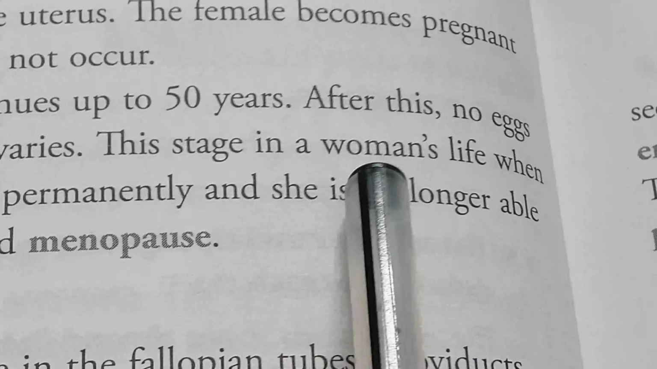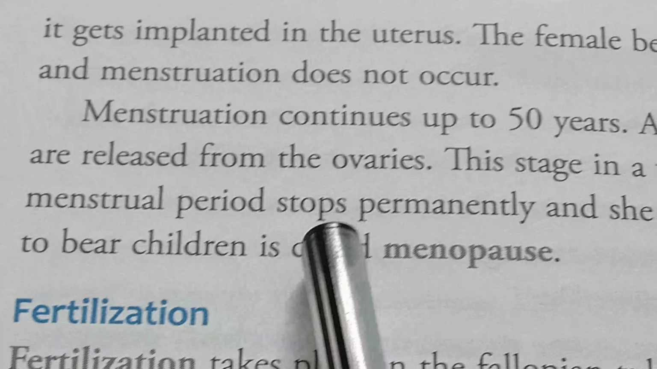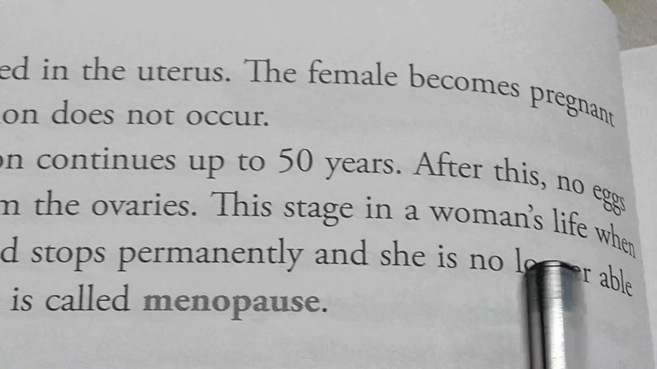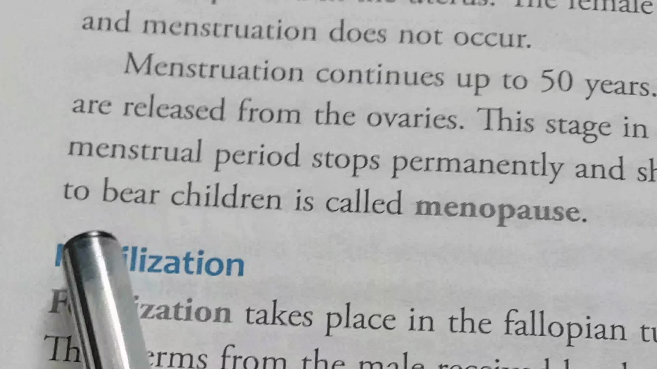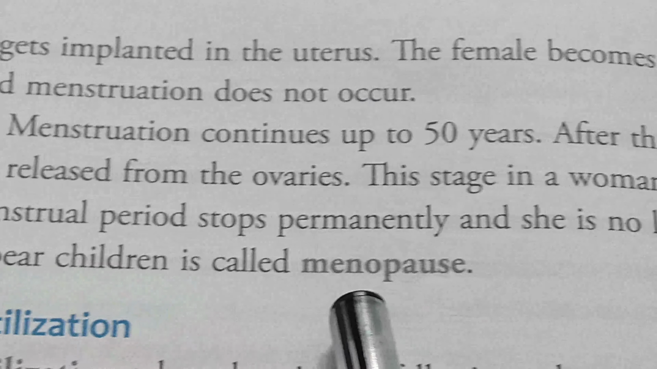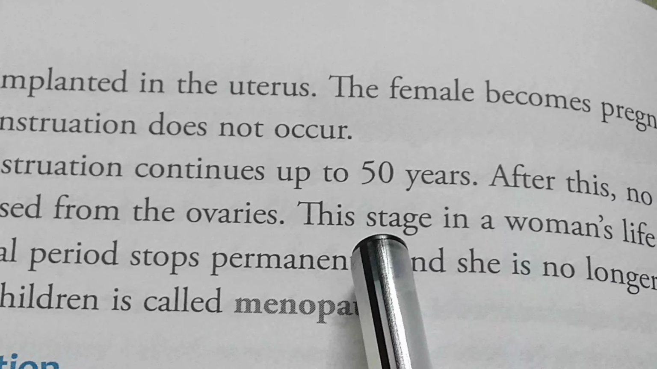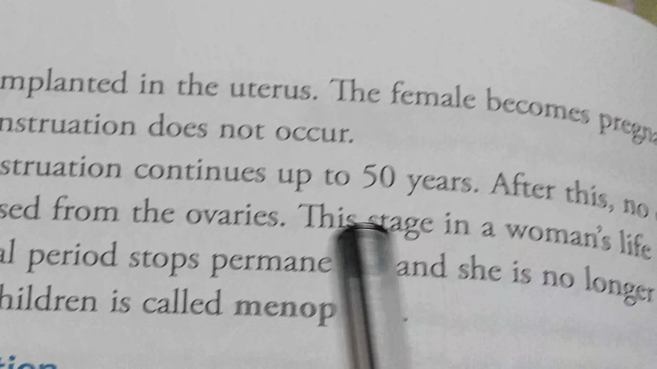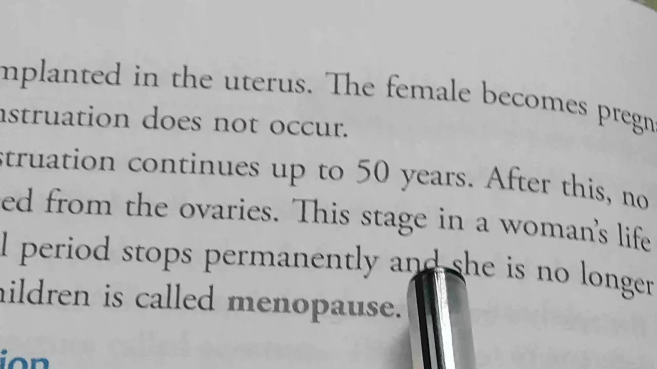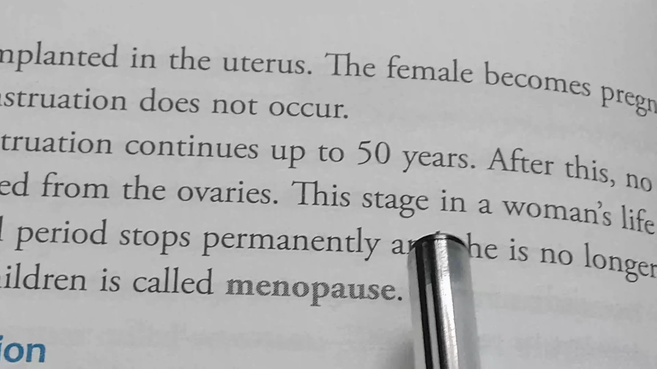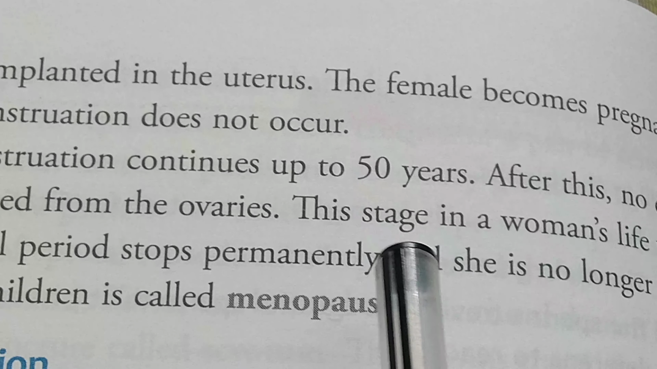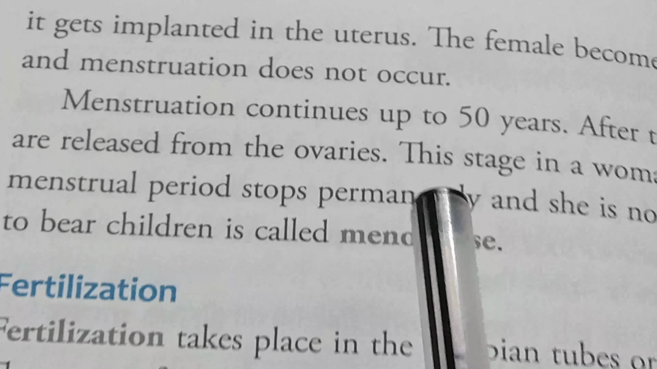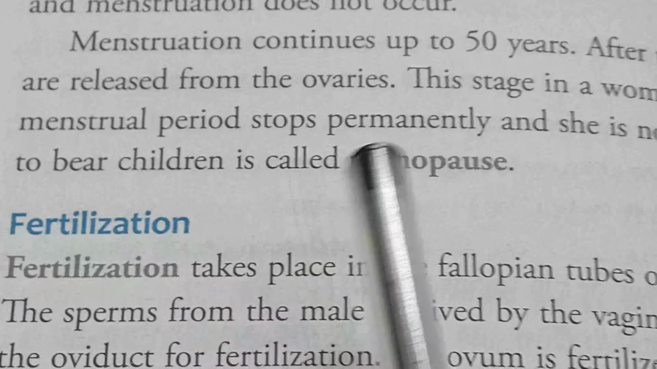This stage in a woman's life when menstrual periods stop permanently and she is no longer able to bear children is called menopause. So after 50 years, when eggs are not released from ovaries and the woman is no longer able to bear a birth of children, it is known as menopause.